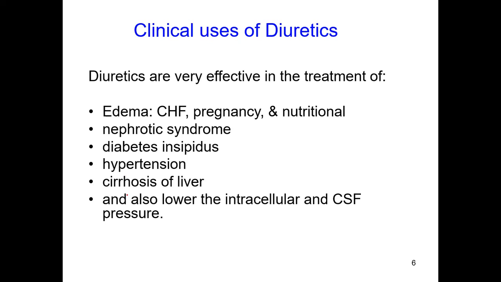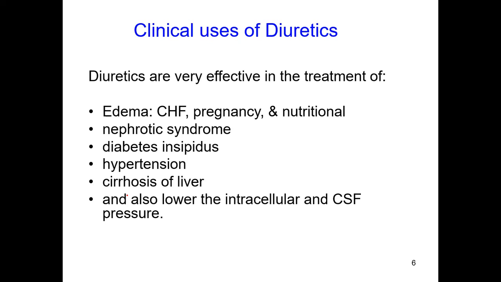In certain cases like cirrhosis of the liver, there will be accumulation of fluid, sometimes in ascites, where abdominal accumulation of the fluid takes place. In that case also we can reduce it by the usage of diuretics. Up to 10 liters of body fluid can be excreted, especially with high ceiling diuretics like furosemide and